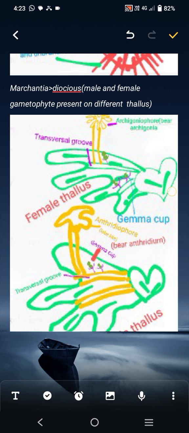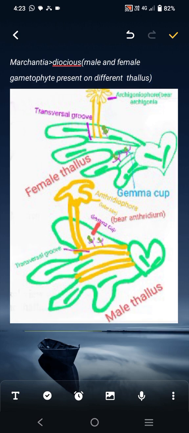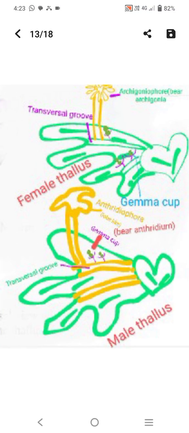See that figure? This is the female gametophyte. The female gametophyte is like a flower, and the male gametophyte is lobe like, with archegoniophore and antheridiophore. That's the female thallus, that's the male thallus.